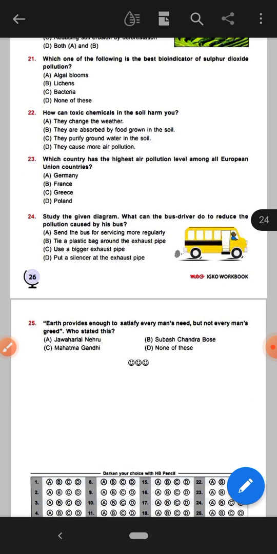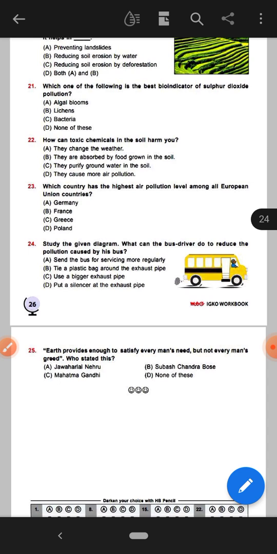Next and last question from this chapter. Earth provides enough to satisfy every man's need but not every man's greed. Who stated this? Here the right answer will be option C, Mahatma Gandhi. Mahatma Gandhi stated that earth provides enough to satisfy every man's needs but not every man's greed.